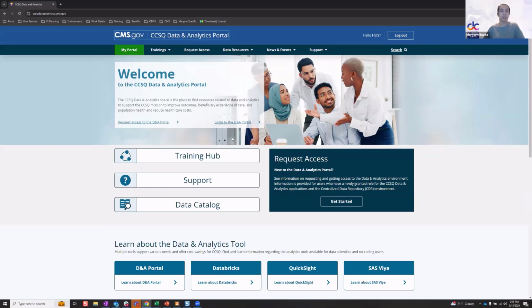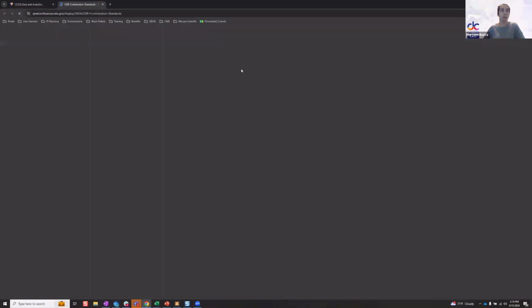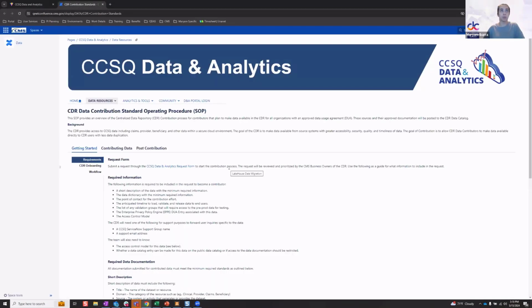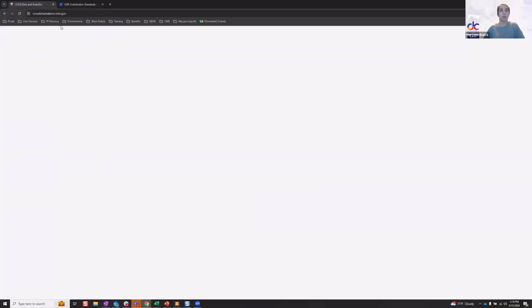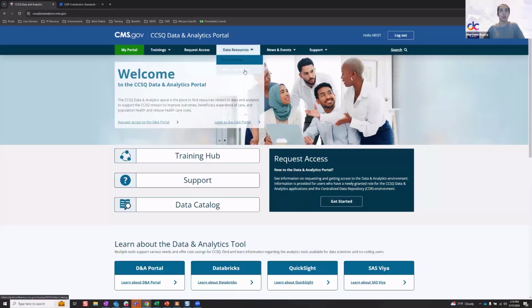As those pages that are still redirecting to Confluence are built out, for example, the data contributor page, we will update the redirect to take you to where the data contributor page lives within the portal. And then that page in Confluence would be archived as well.